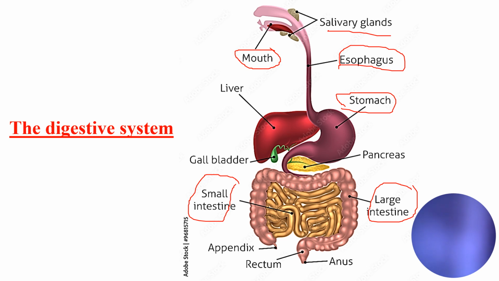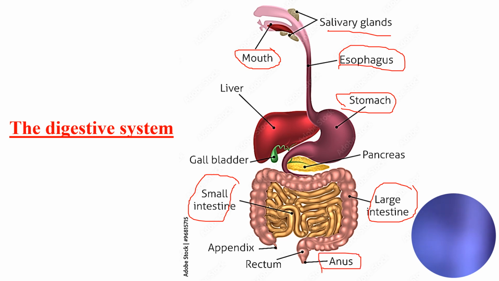The small intestine is the last organ of digestion. After digestion, the waste products pass through the large intestine, and the waste goes to the anus.